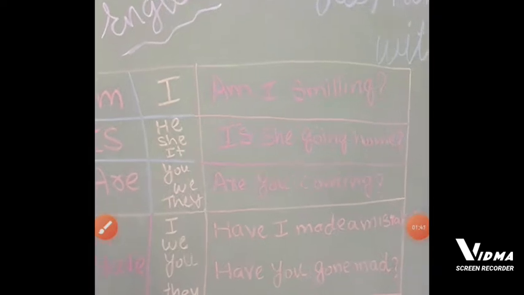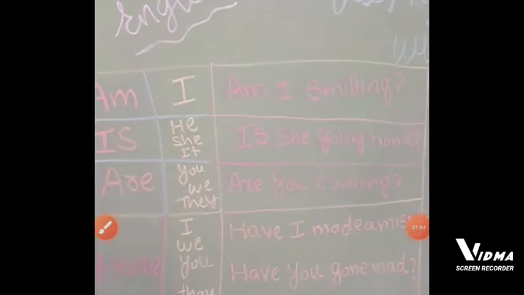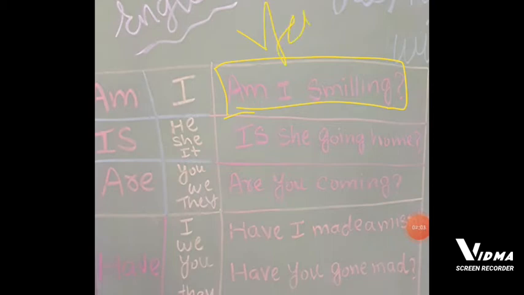Okay, now see this here. I have written the helping verb, pronoun and a sentence. For example, am के साथ I आएगा, तो यहाँ पर मैंने लिखा है, am I smiling. Am I smiling? What will the answer be? Yes or no. Okay. This is helping verb, this is pronoun, and this is examples.